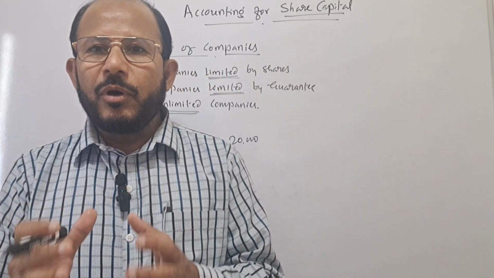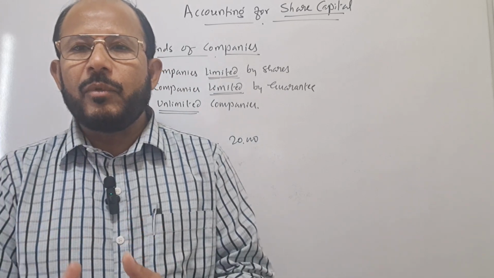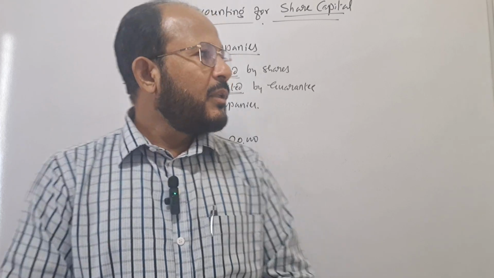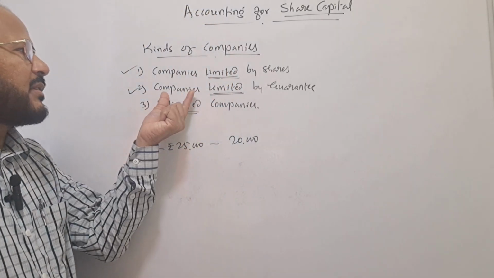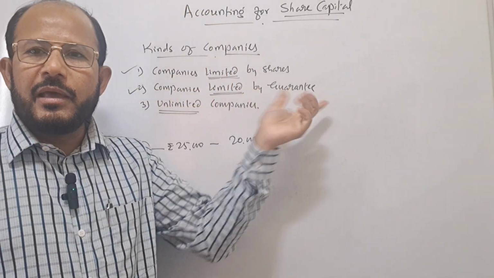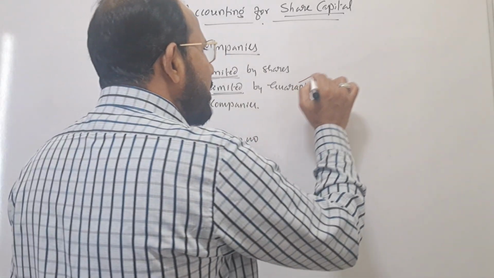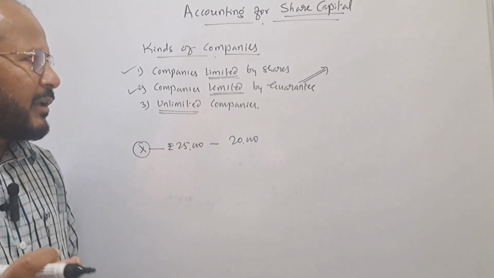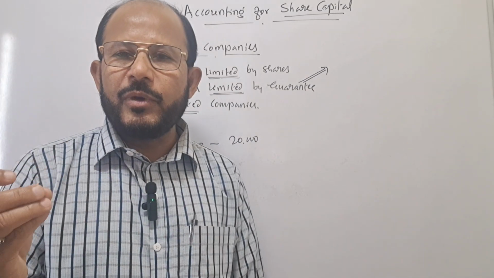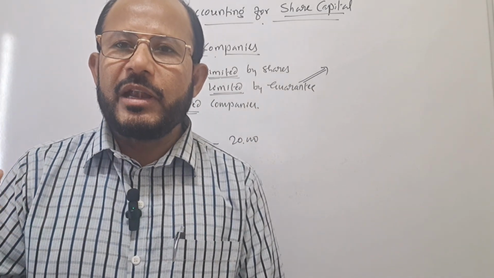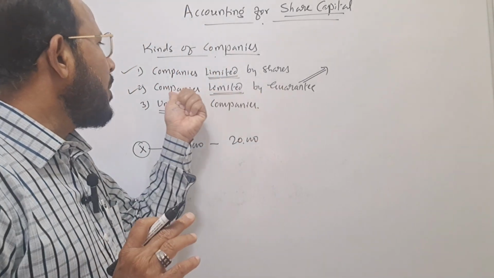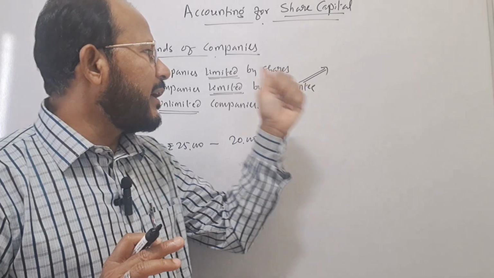That amount is called the guaranteed amount, which they need to pay only at the time of winding up of the company. This type of companies are called companies limited by guarantee. It means here the members give the guarantee, and undertake to pay a certain sum of money only at the time of winding up of the company.